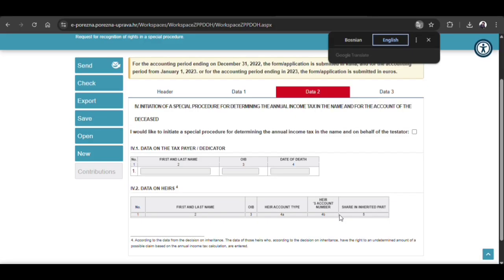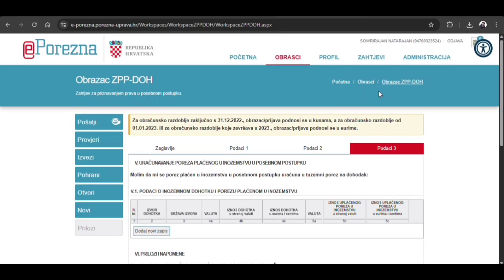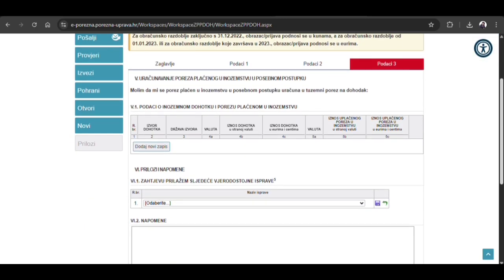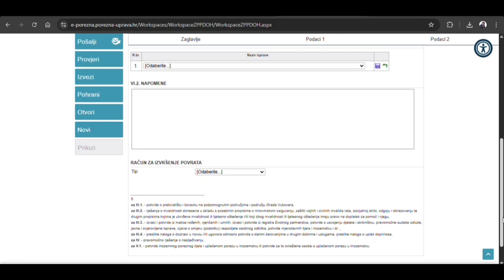And page 3 contains deceased. That means if I am applying for a person who has died, I can apply like a family member. So this is the column for the local citizen, so we don't need to use that one. So I am going to jump on to the last page, that is data 3. This is the last page. So I am going to translate into English. Let's see what options they have.